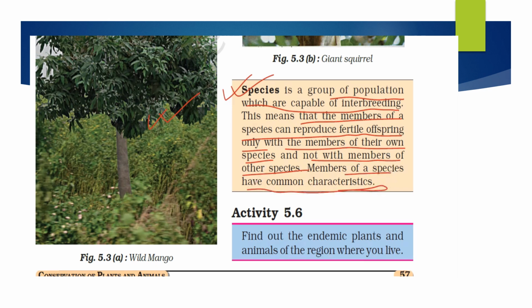Okay, so find out the endemic plants and animals in the region where you live. This is an activity given to you all. Just find out what the endemic plants and animals of your region are, write it in your notebook, and this is the homework of today's activity. So today's part we have completed here.